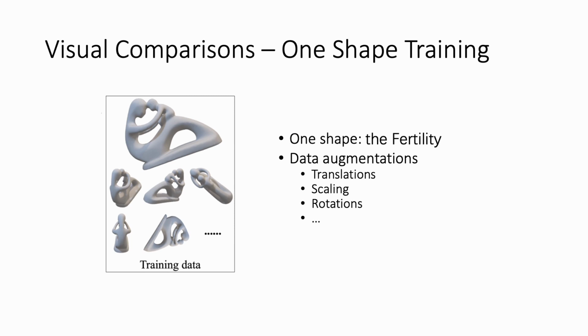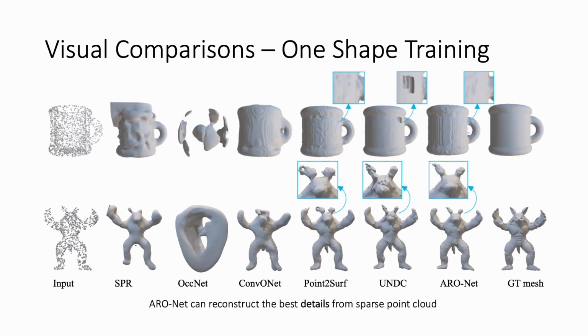As a stress test, we train the networks using only one 3D shape, fertility, with rotation and scaling. As we can see, OCCNet clearly overfits to the training shape. ConvONet generalizes better but produces overly smoothed results. In contrast, ARO-Net reconstructs both global structures and fine details better than the alternatives, with consistency over the shape variety.